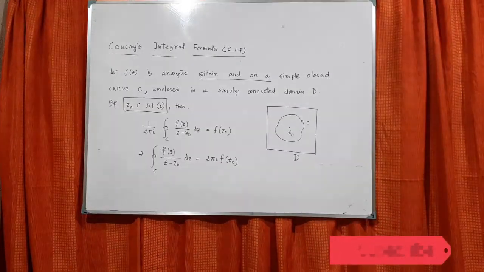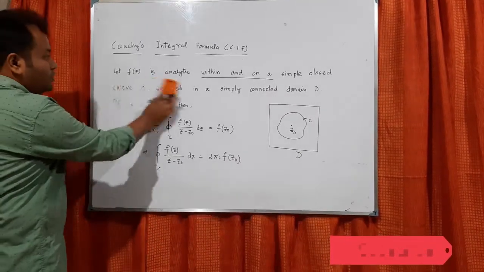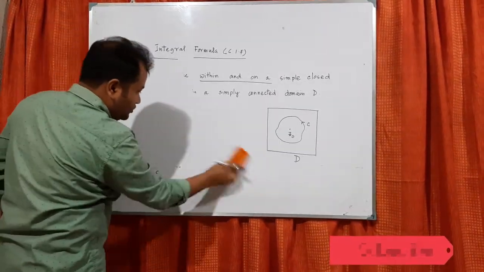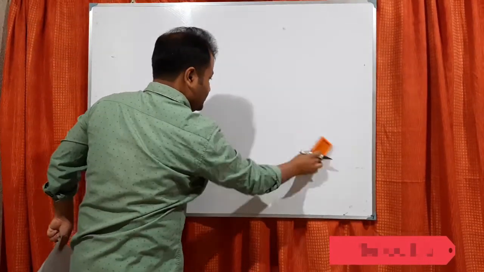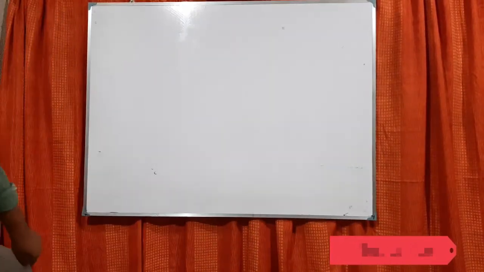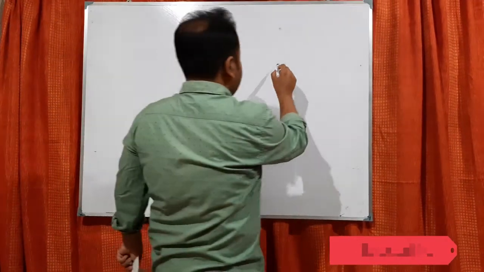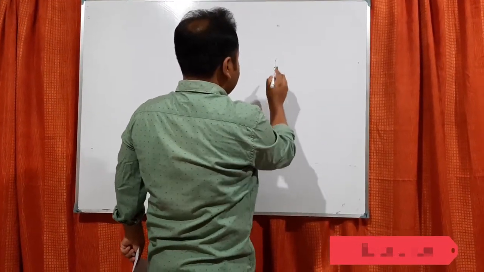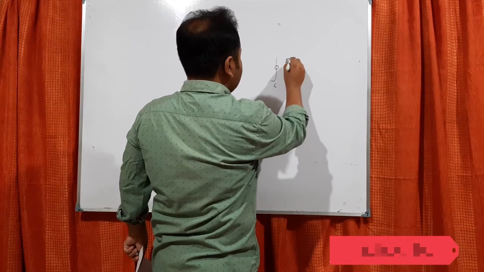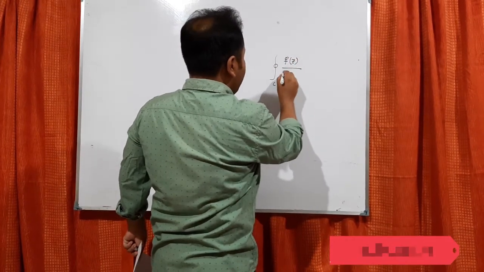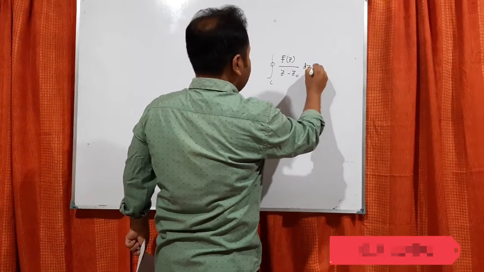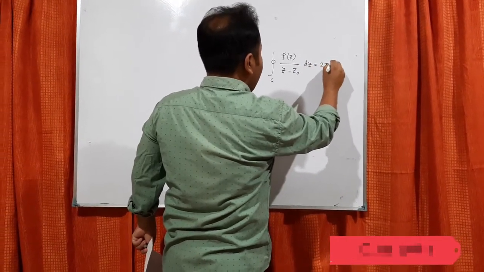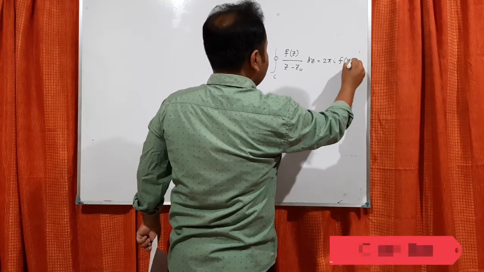Now let us do some problems. This is not a very simple statement, so you have to be very careful when you apply this. The statement is: the integral over C of f(z) by (z minus z0) dz equals 2 pi i f(z0).